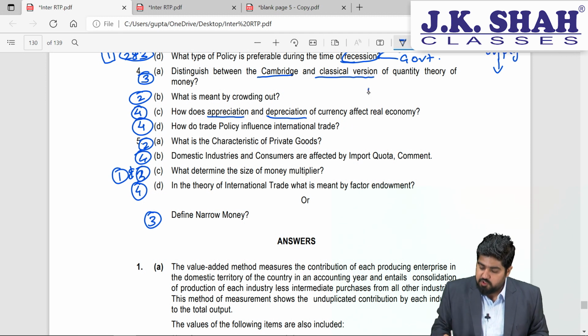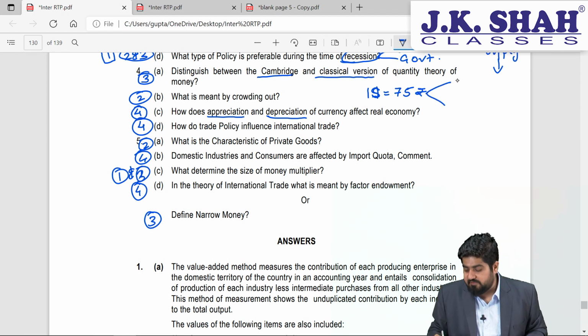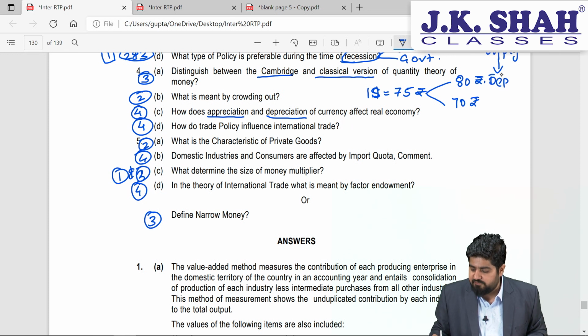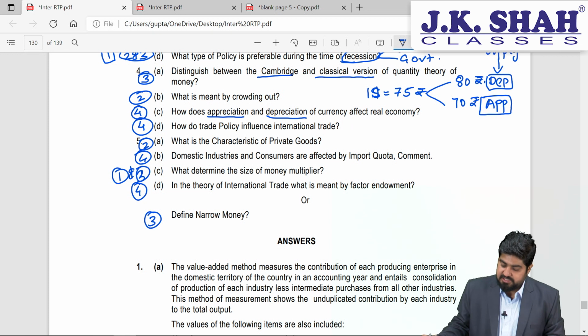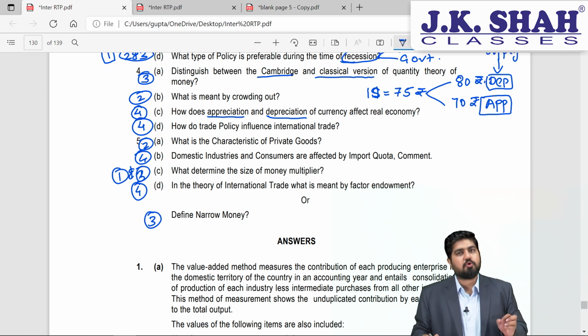Well, do you know what is currency determination? Let's suppose $1 is equal to 75 rupees. Now this can go up, this can go down. If it is $1 is equal to 80 rupees, it is called depreciation of currency. And if it becomes 70 rupees, that means our rupee has appreciated. So appreciation as well as depreciation will have its own pros and cons.